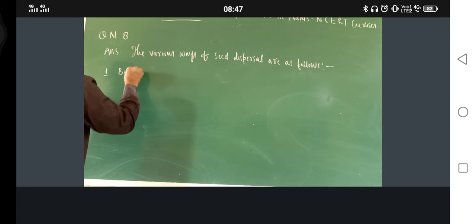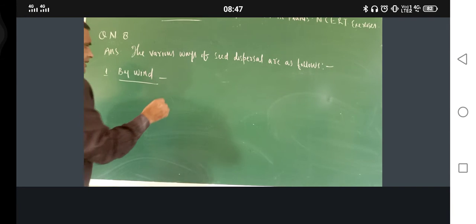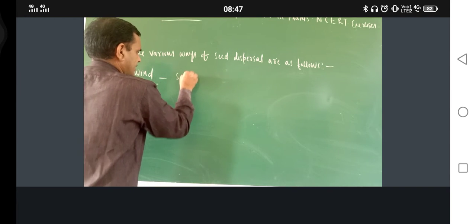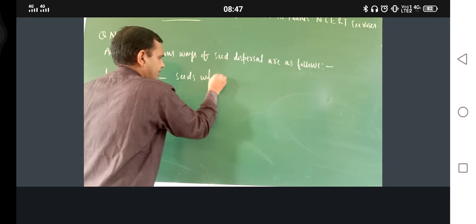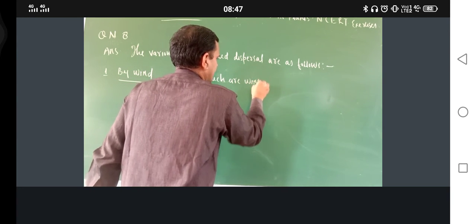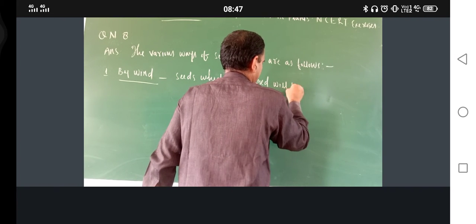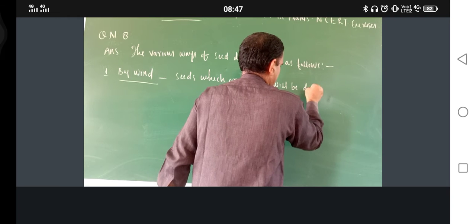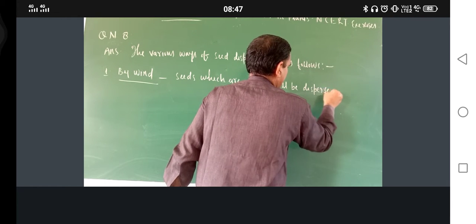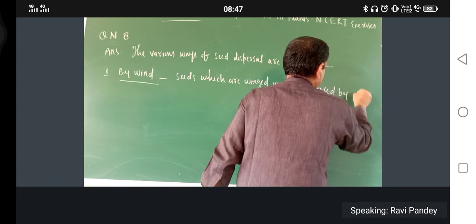By wind. Seeds which are winged will be dispersed by it.